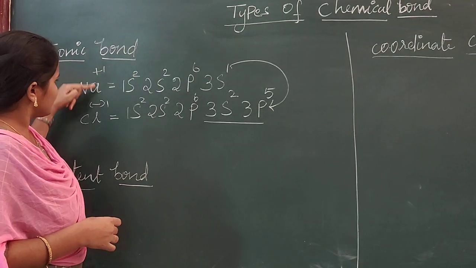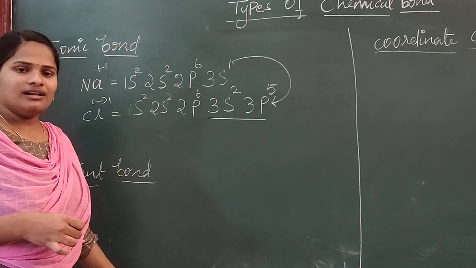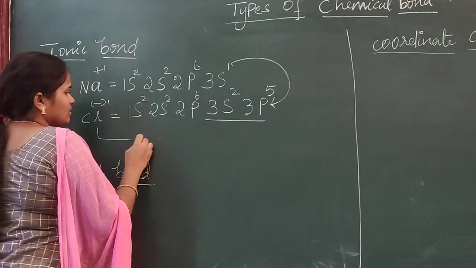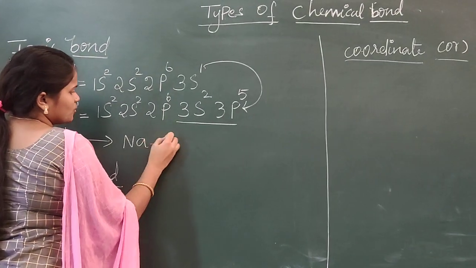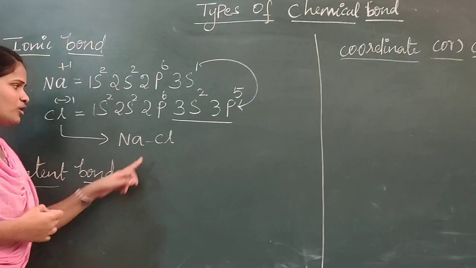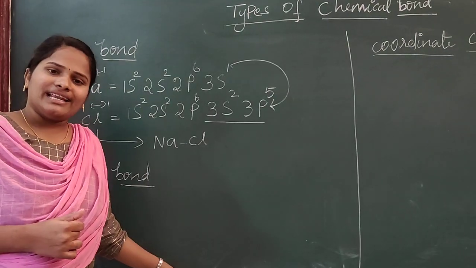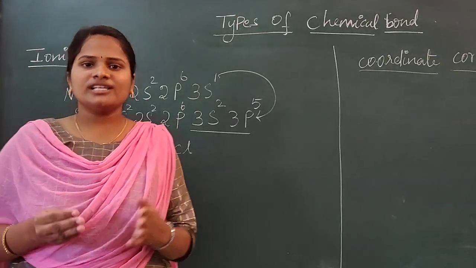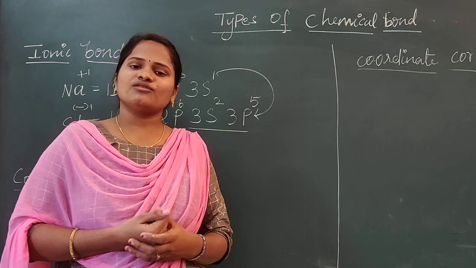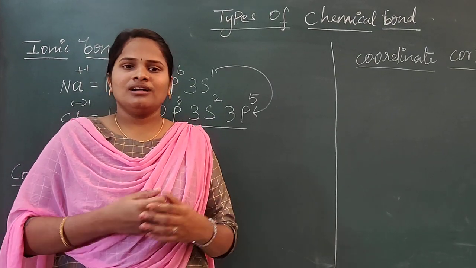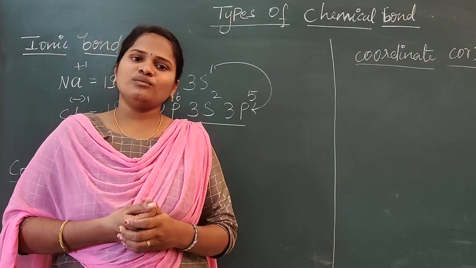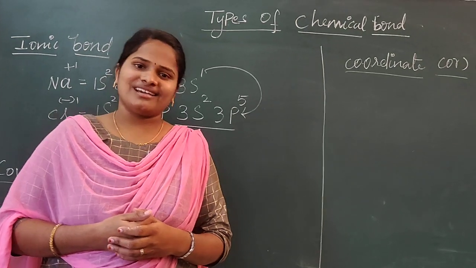So between this plus and minus, attraction force will be there. Due to the force of attraction, bond will be formed between sodium and chlorine. So this bond is known as ionic bond. Ionic bond is nothing but the bond formed by transferring of electron from one atom to another.